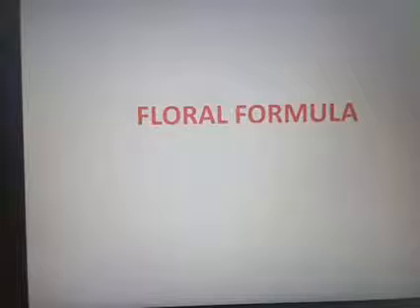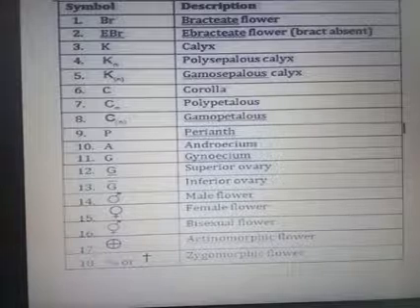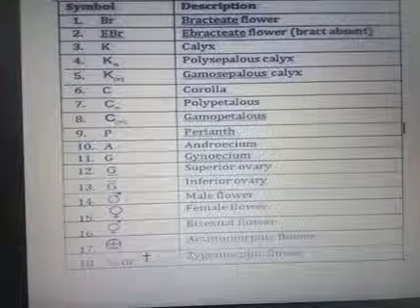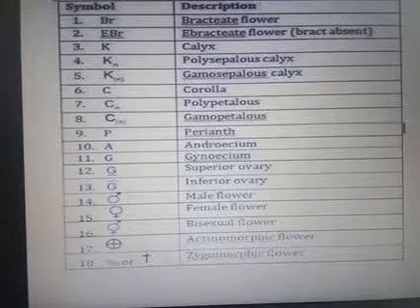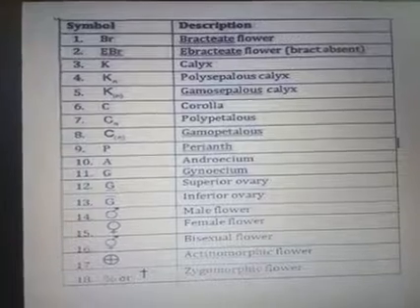When we analyze a floral formula, we can easily describe the structure or features of the typical flower. What are the features of a typical flower? A typical flower has calyx, corolla, the number of calyx, number of corolla, zygomorphic, actinomorphic, like that. Different symbols are given to the structure.